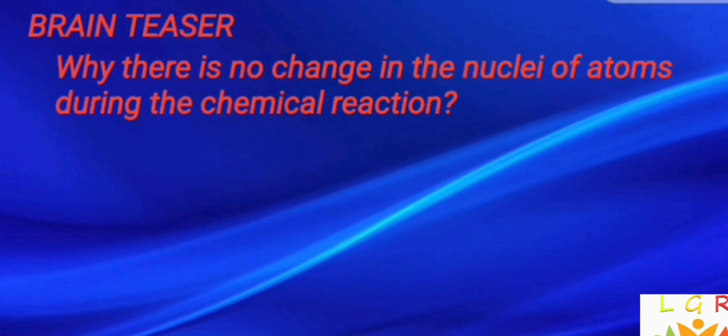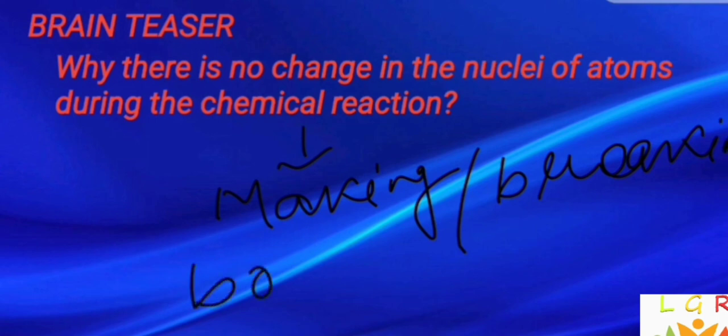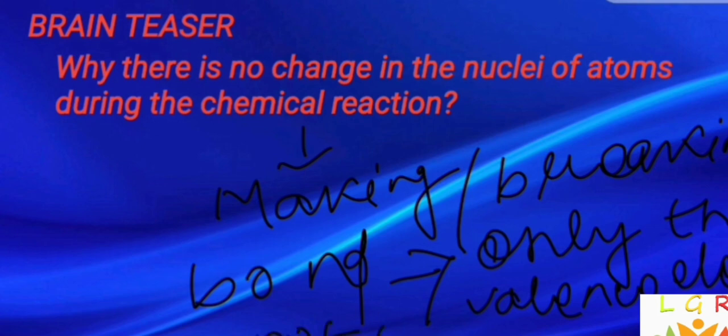Because during a chemical reaction, the reaction takes place either by making bonds or breaking bonds, and bond formation and breaking involve only the valence electrons, not the nuclei.